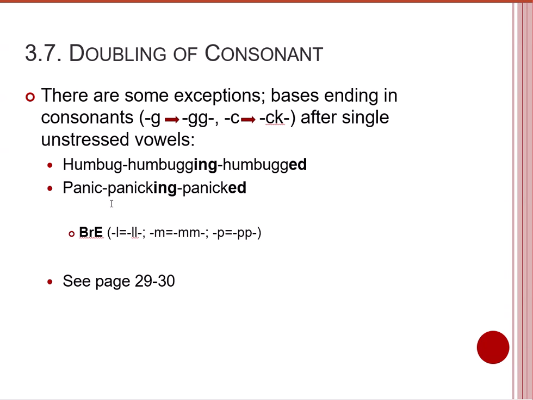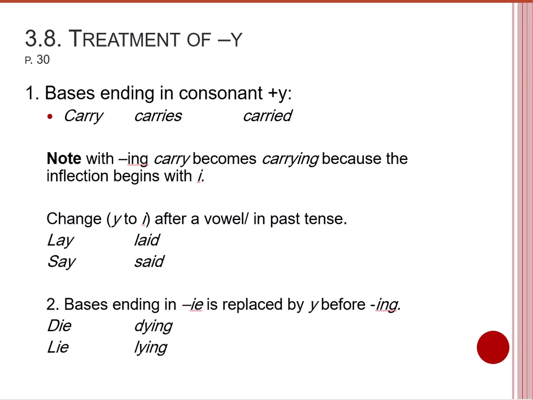The first syllable is stressed, while with the addition of ing and ed, the final consonant is doubled. And again, with British pronunciation and British spelling rules, L becomes double L, M becomes double M, P becomes double P with the addition of ing and ed, while the same words in American English are not doubled. Please check pages 29 and 30 to find examples of this case. Other spelling rules, spelling tips, are on page 30 of the book.